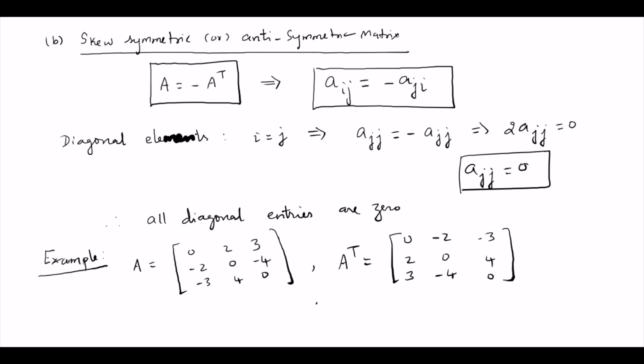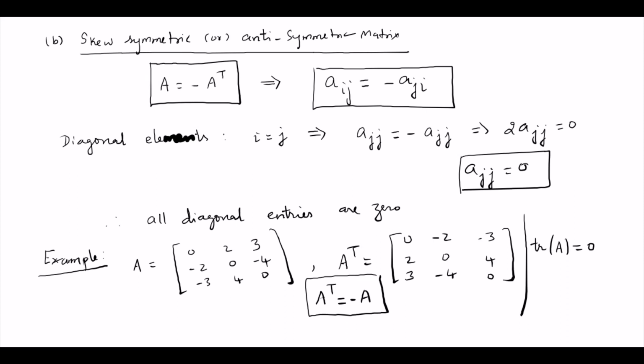So A transpose is equal to minus A. So this is the answer. Now one more thing you should notice, that is the trace of a skew symmetric matrix is always 0. So this is the point you should note.